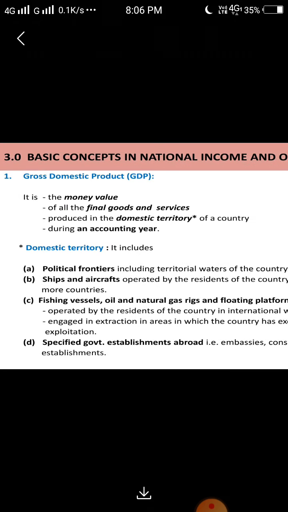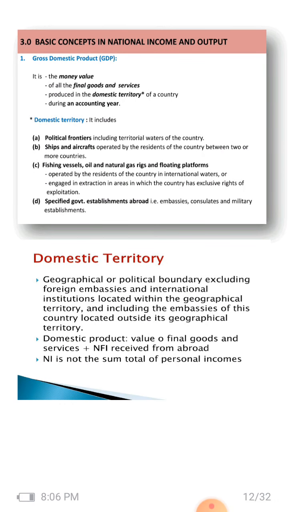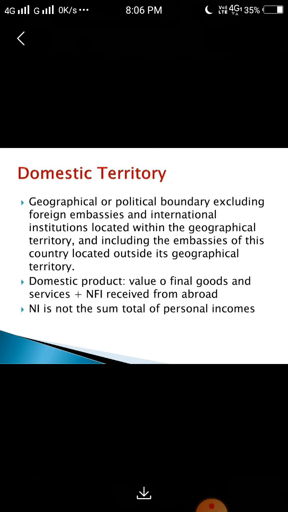These are some basic concepts. So here is the domestic territory: the political boundary, excluding foreign embassies and international institutions located within the geographical territory, meaning international institutions are not included in the domestic territory, and including the embassies of this country located outside its geographical territory.